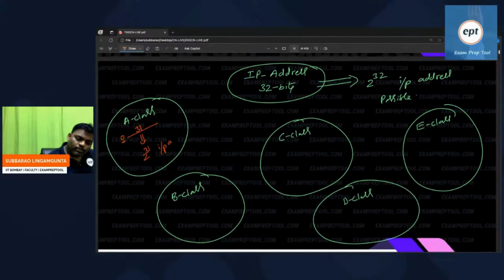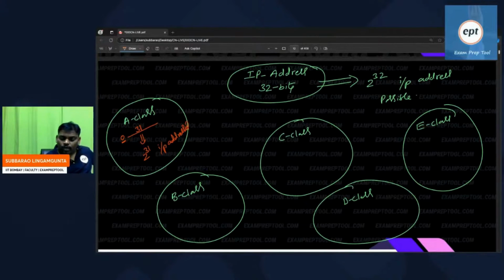Only the first bit is fixed. This is one way only. You have to fix 0. For the remaining 31 bits, 2 power 31 ways are there. Every bit has two choices, but the first bit has only one choice. 0 should be there. For the other bits, everywhere two choices. 2 power 31 IP addresses possible.